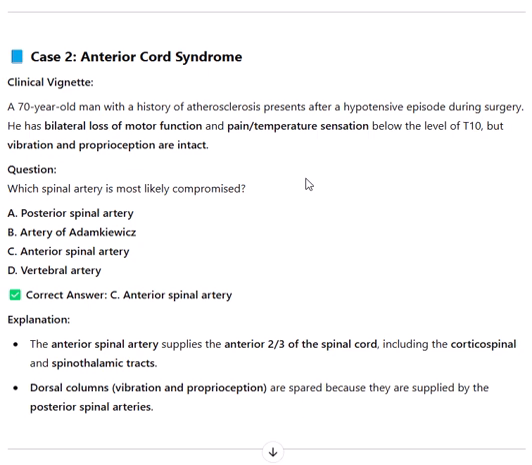A. Posterior spinal artery. B. Artery of Adamkiewicz. C. Anterior spinal artery. D. Vertebral artery. Correct answer: C. Anterior spinal artery.